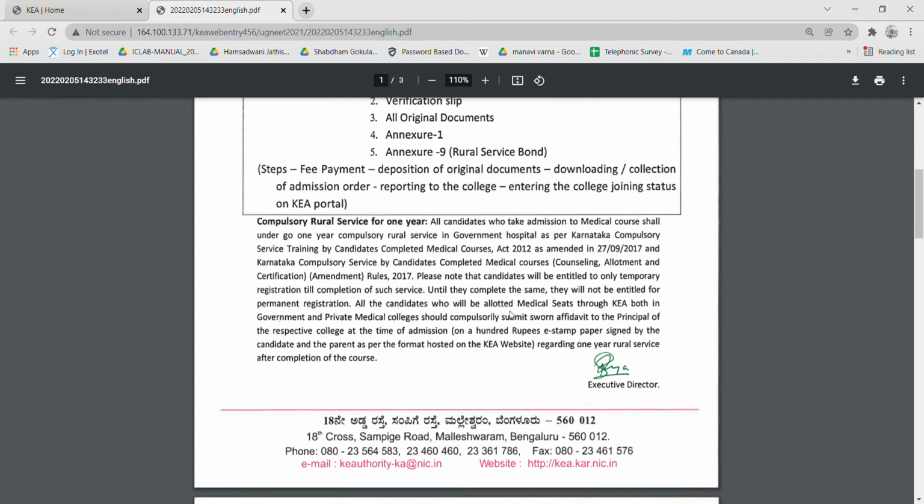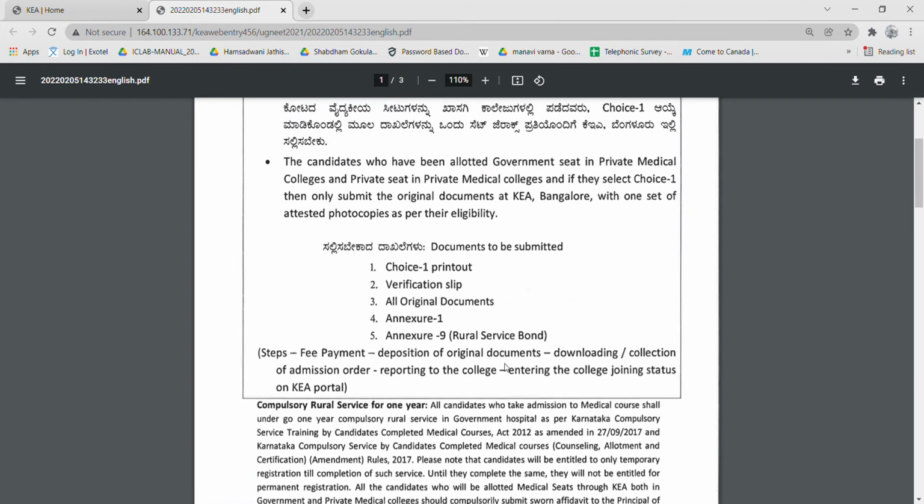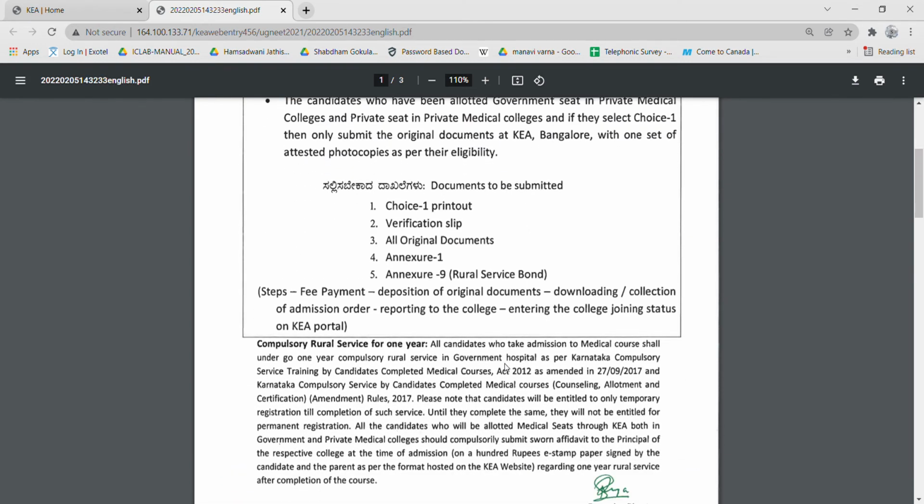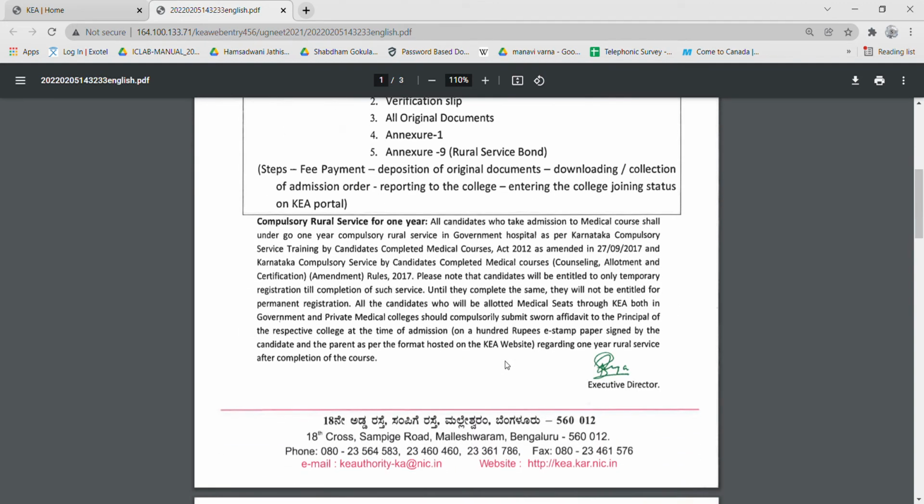All the candidates who will be allotted medical seats through KEA, both in government and private medical colleges, should compulsorily submit a sworn affidavit to the principal of the respective college at the time of admission. That should be done on a 100 rupees stamp paper signed by the candidate and parent as per the format hosted on the KEA website. They will host a format in which you state that you will do the 1 year of rural service after completion of the course. Some people wouldn't know this, so I'm telling it again and again: you have to do compulsory rural service for 1 year.